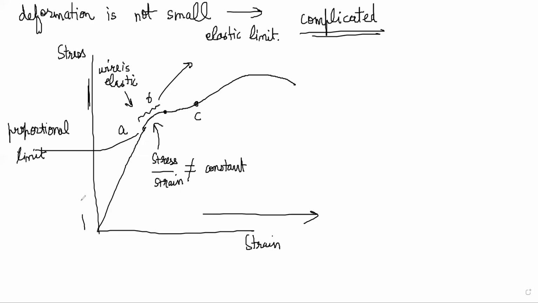Earlier, this much increase in stress had happened and strain was only this much, right? And now there's a slight increase in stress and strain has increased a lot. So the body is changing its shape much more rapidly in this section. So in the figure we have, if the stretching force is removed, the wire will not come back to its natural length now after C. So some permanent deformation will happen.